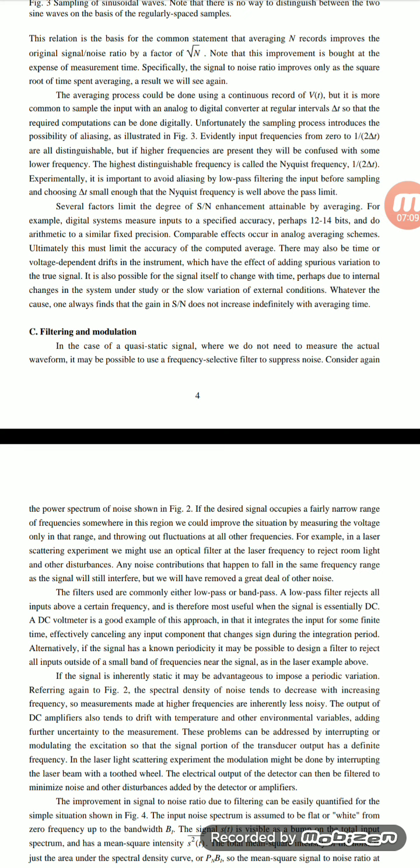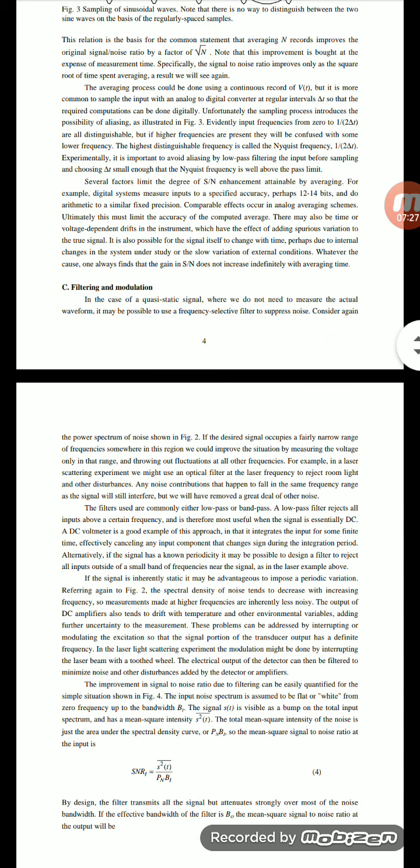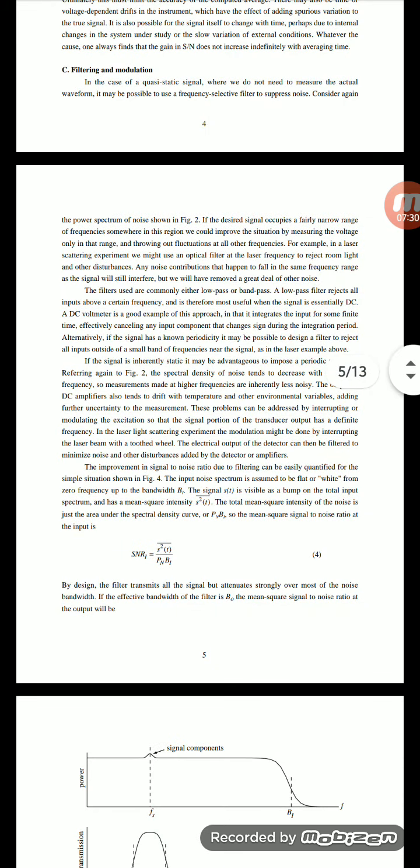We could improve the situation by measuring the voltage only in that range. That means when we change the voltage value, we can automatically add some noise. So this noise totally depends upon whether it is DC voltage or AC voltage.